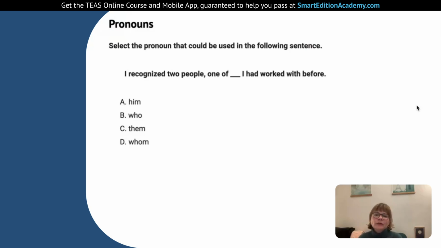I recognize two people, one of whom I had worked with before. So we have whom I had worked with. So I had worked with is doing the action, I doing the working, and then whom is the object version of who. We said who is the subject, and then whom is the object.